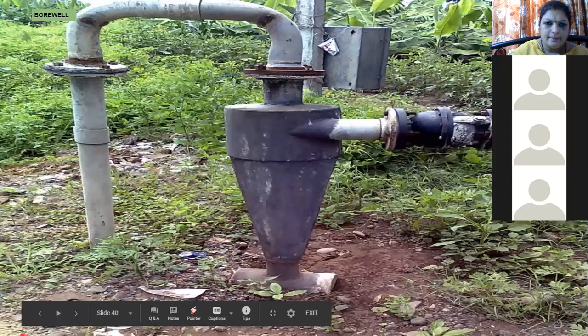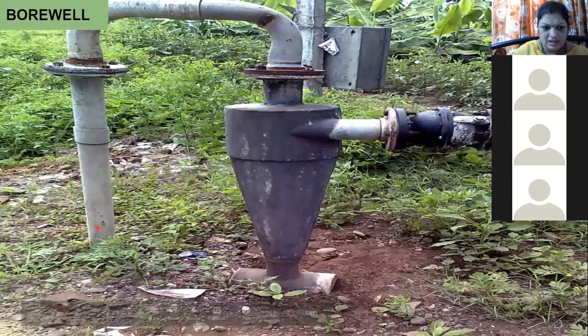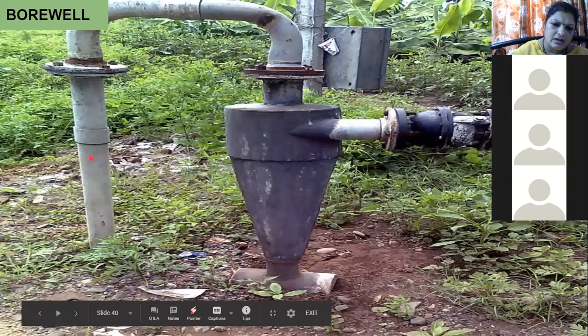Now here, this is a bore well, another source. Straight away you can see the pipe which is put under the ground, and when you pump it with the help of a pump, with the help of a machine, the water comes up from this pipe, and this is used for irrigation purpose. It is a bore well.